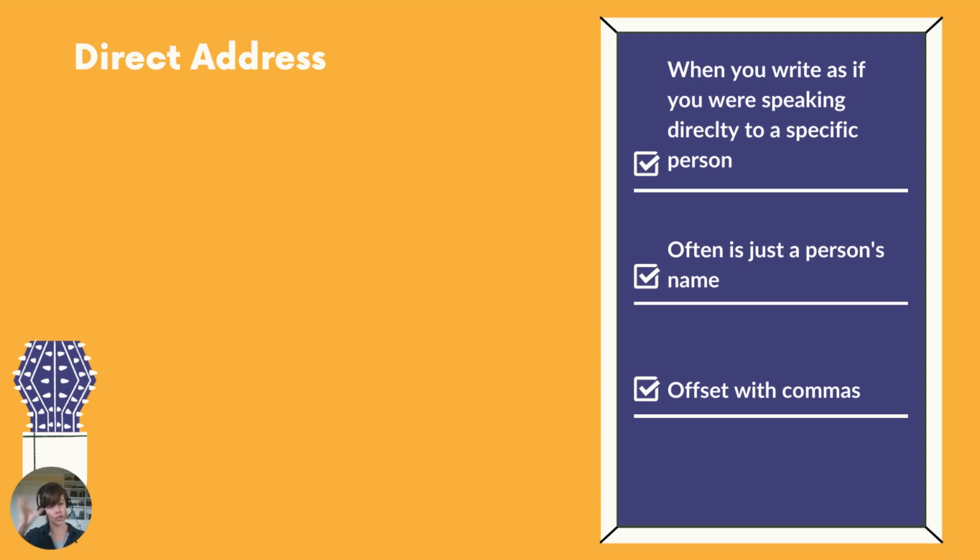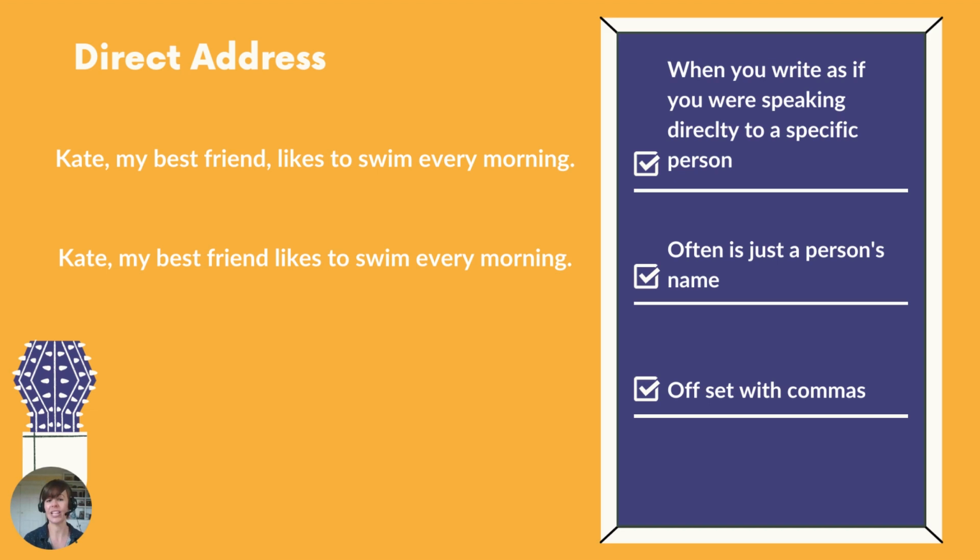Okay, let's shift gears into direct address. When you write as if you were specifically speaking to one person, we call that direct address. This is usually just the person's name, but it could also be some kind of term like my friend or dear or things like that. And it will be offset with commas. Let's look at some examples of how and why commas are so important.